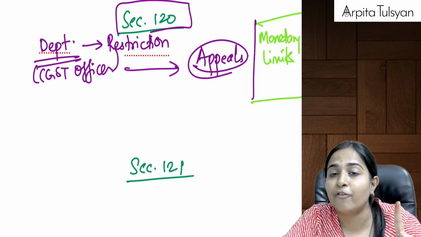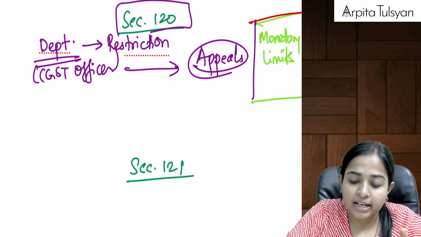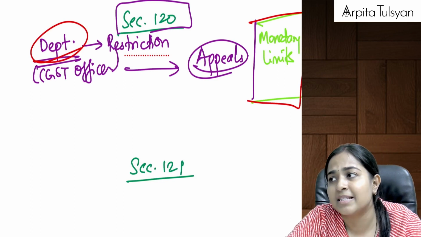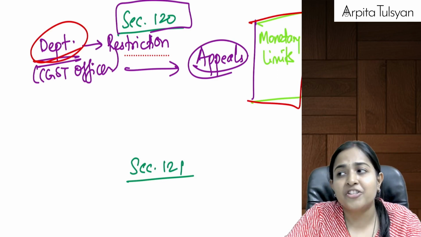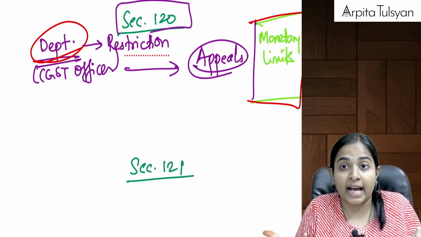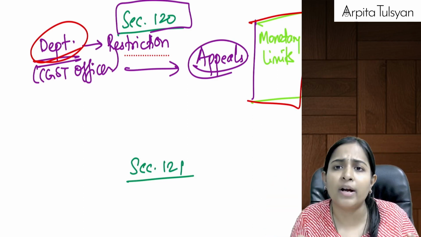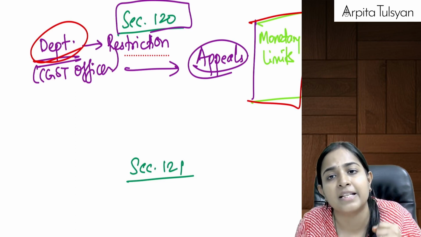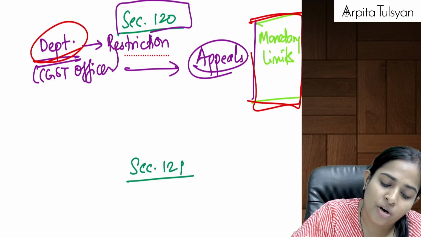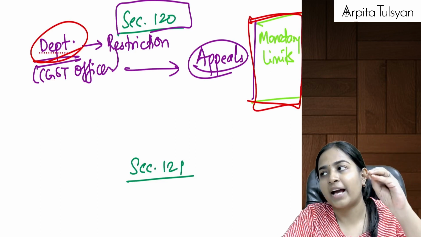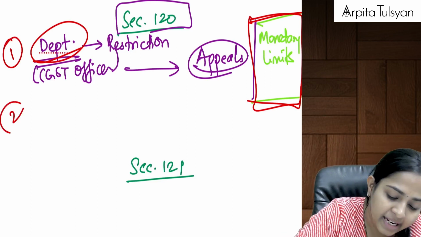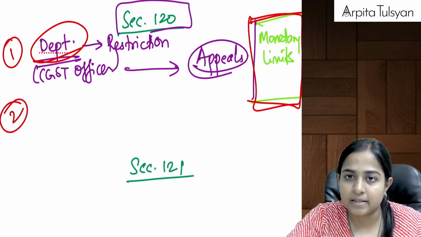There is no such limit for taxpayer. This monetary limit will be applicable only when the department wants to go and file the appeal, because many a times it happens that unnecessarily, just because the decision goes in the favor of taxpayer, department says, why? How can it happen? It should not happen. So they simply go and file the appeal even if it does not have some substance in it. Right? So the law says that we are going to set some monetary limits. Only if the amount of tax involved in the dispute exceeds this monetary limit, then only appeal can be filed in that particular case.